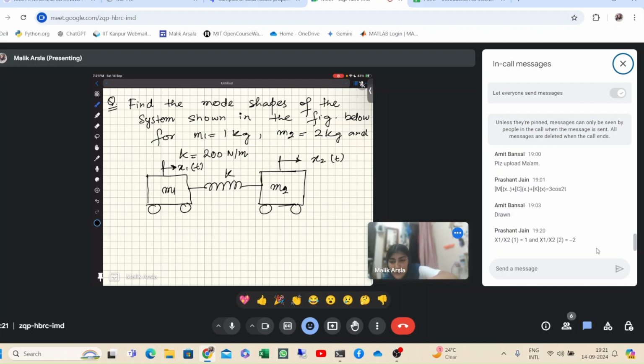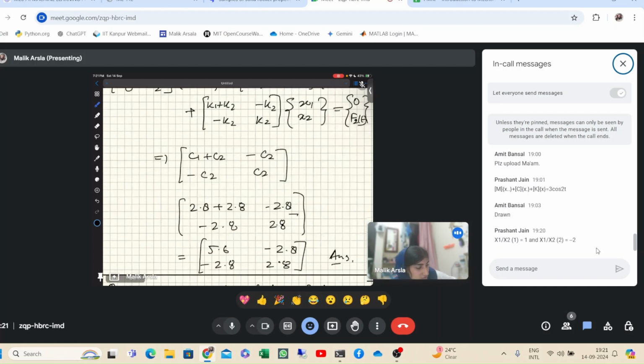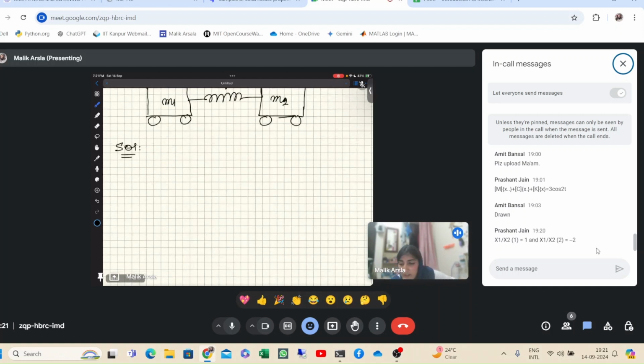Okay, I'll discuss the solution. Since I said this is similar to the question that was discussed first, here the equation of motion comes out to be [m1 0; 0 m2] times [x1 double dot; x2 double dot].